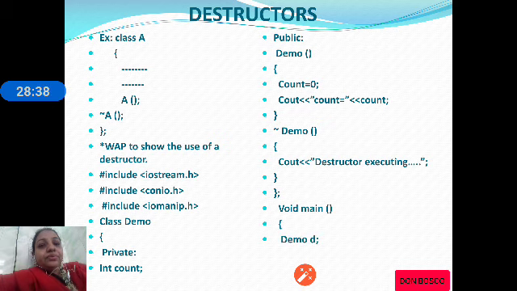So when an object is created, demo D, count will become 0 and count will be printed as 0, and then the program ends. When the program ends, the object is automatically destroyed. Therefore the demo destructor is called and that will get executed.